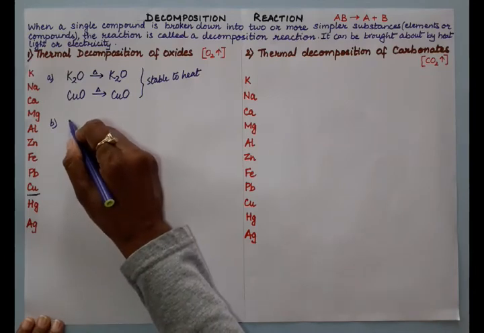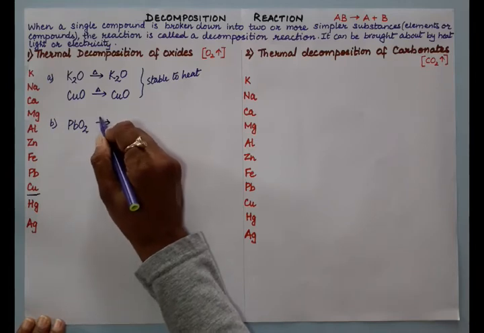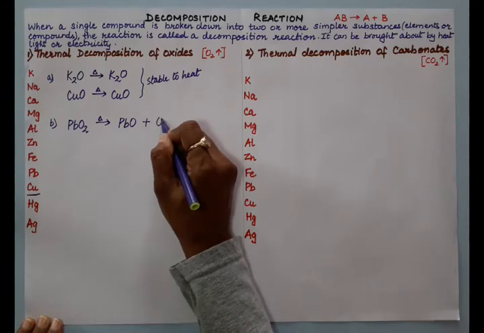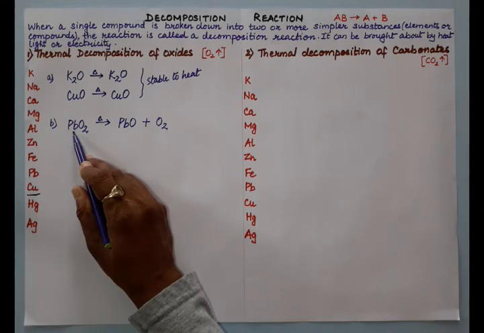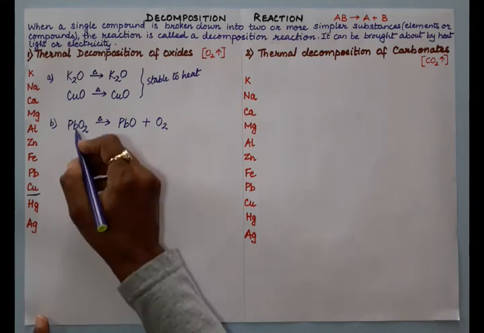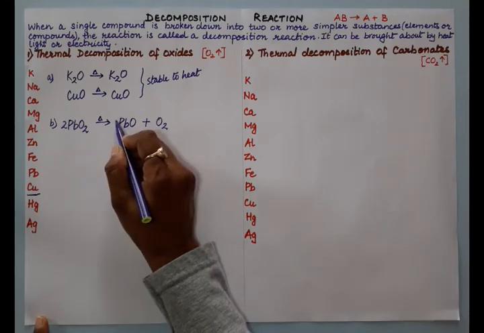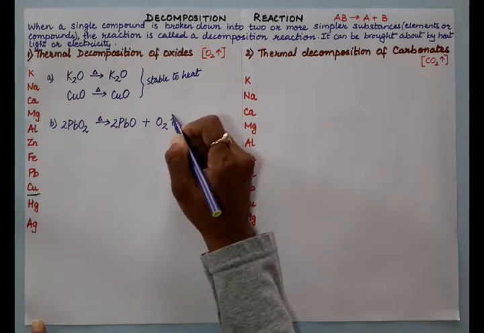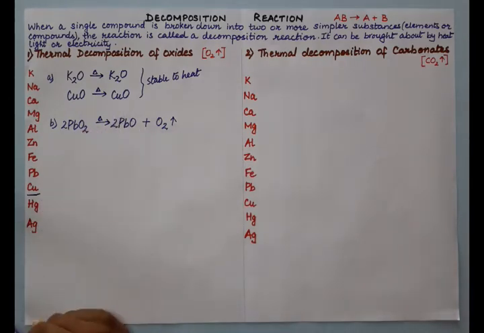Now for example here plumbic oxide. Metals having variable valency, their higher oxide decomposes to give lower oxide, but lower oxide will further not decompose, rule number 1. So here Pb has 4 plus valency and here Pb has 2 plus valency. Now balance it. So when we balance this, we will see that we are getting PbO, which is orange when hot and yellow when cold, and oxygen gas liberates. Cupric oxide is black in color. So here we are not seeing any change.